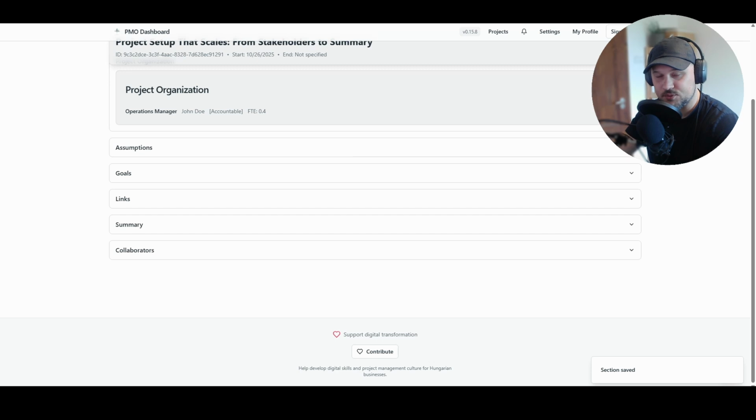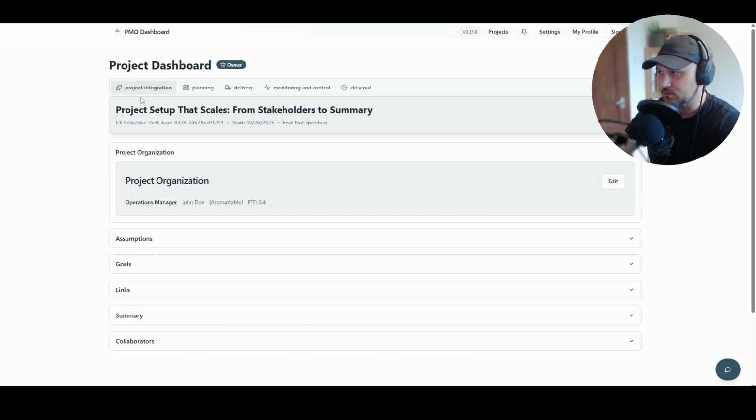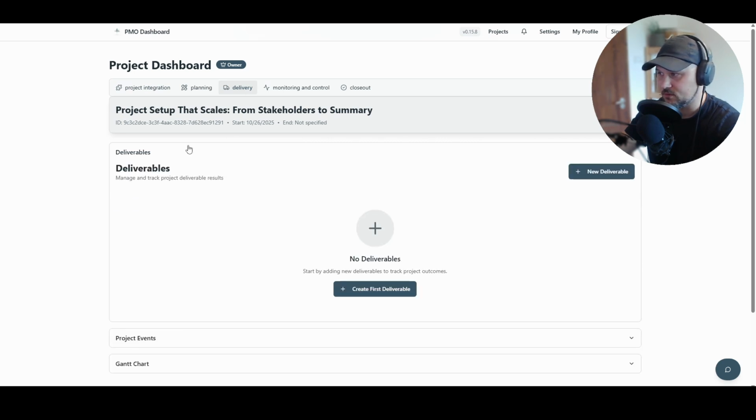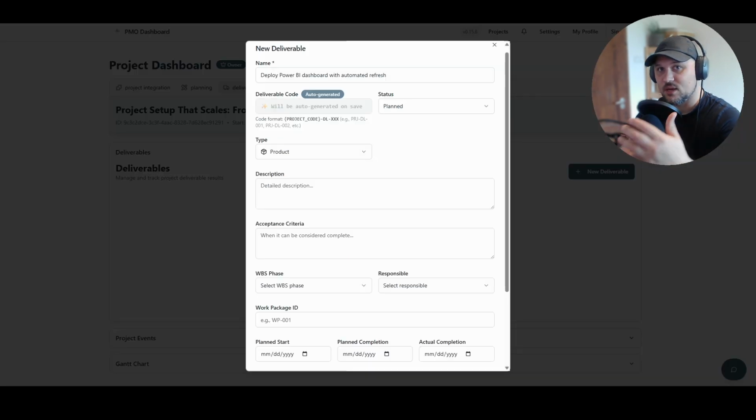Third step is going to be creating measurable deliverables. It is a mouthful, I know. Okay, navigate from our project integration module to our delivery module and into the deliverables section and create our first deliverable. Deliverables are where business intent meets execution reality. They are the backbone of our traceability.